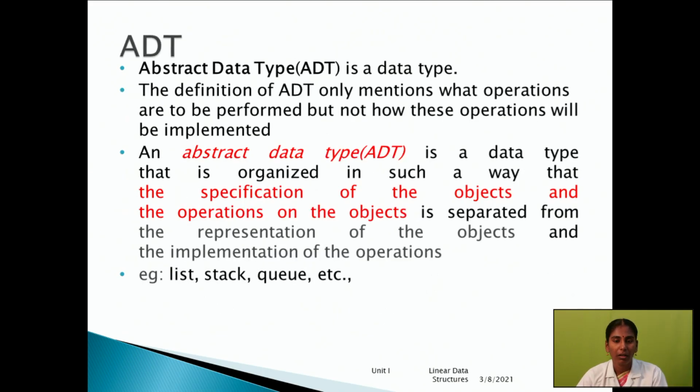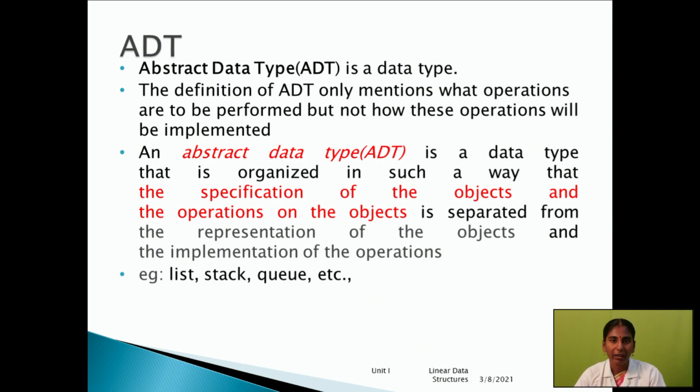The next slide is ADT. What is the abbreviation of ADT? Abstract data types. What is the main goal of abstract data types? A large program with many modules is split into subdivided modules. That is the goal of abstract data types.